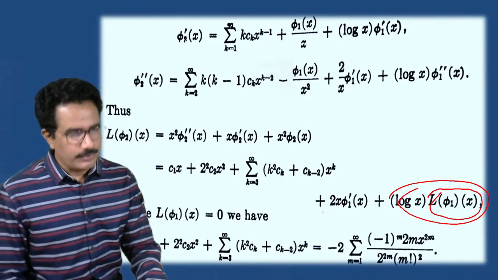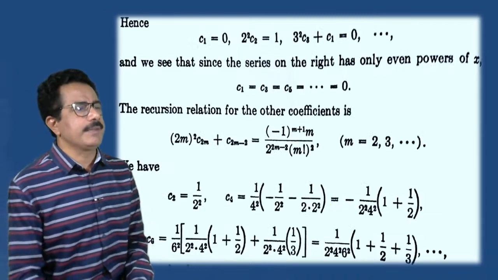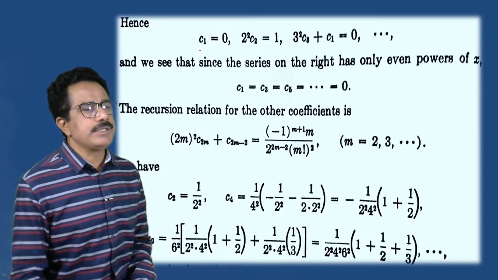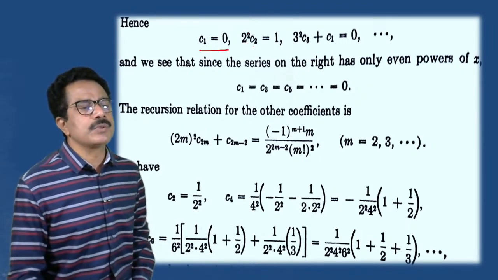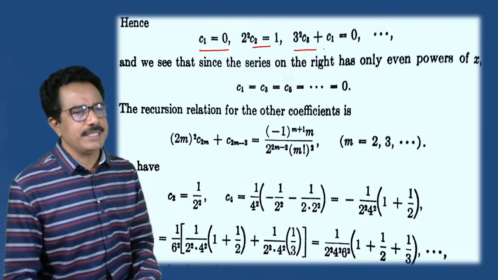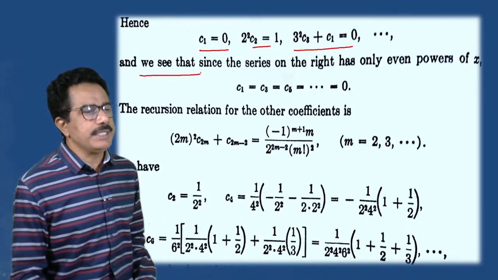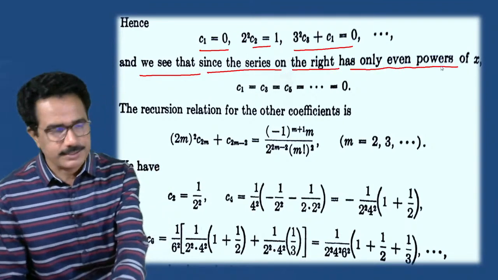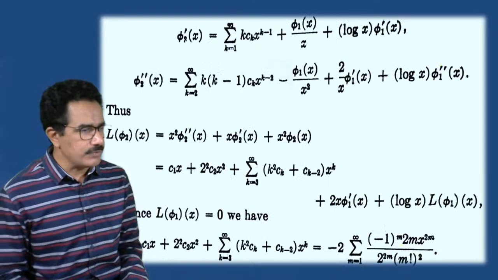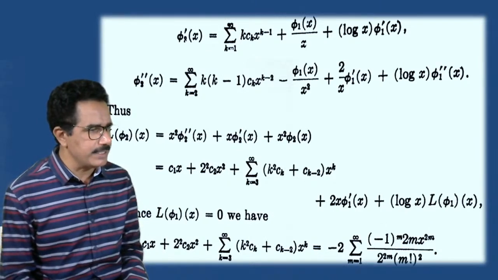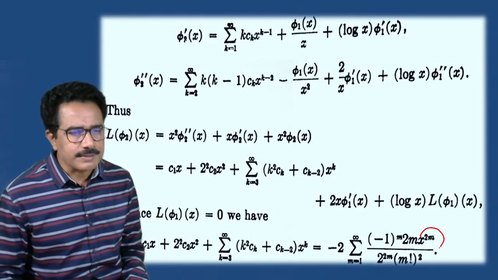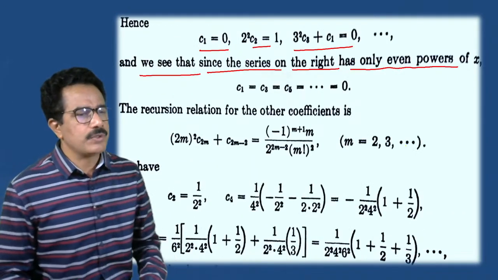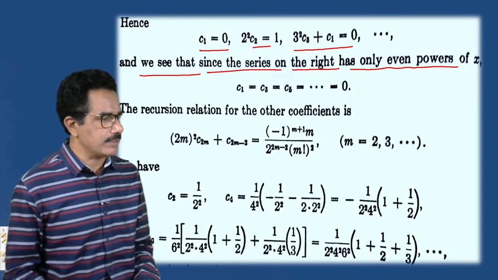Okay. So एक minute. So this can be written as, here c1 is equal to 0. Then 2 raised to 2, c2 is equal to 1. You can see this is equal to 0. And we see that since the series on the right has only even powers of x, see this, in the series we can see that on the right side of this series, x raised to 2m means it is the even powers. So we can write this as even powers of x.